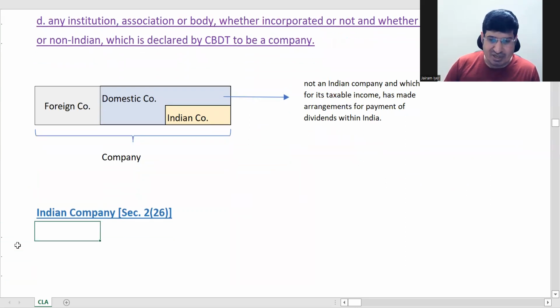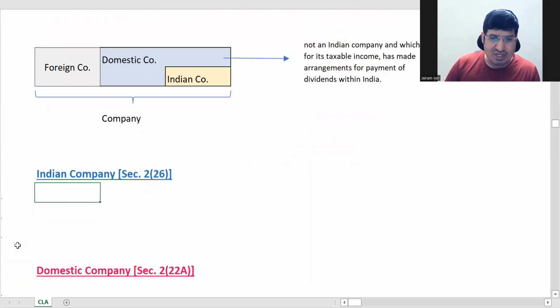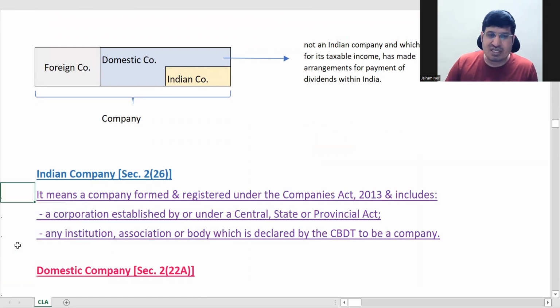Let's start with the Indian company. It is a company formed and registered under the Companies Act, and it includes statutory corporations, that is IDBI, LIC, RBI, all are statutory corporations. So these all come under Indian companies. And the second one is if it is declared by CBDT to be a company, then that particular category of company will become an Indian company.